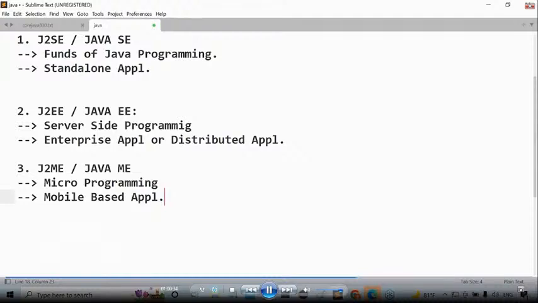Let me give an example. If I conduct a class on J2SE or J2EE, a bulk of students will come. But if I conduct a class on J2ME, I cannot see even a single student. Why does no student prefer to come for J2ME? Why is no demand available? Mobile-based applications have very good demand outside, but J2ME does not, because a number of alternatives like Android, iPhone and Swift are available to prepare mobile-based applications. Due to that reason, J2ME does not have any demand outside.